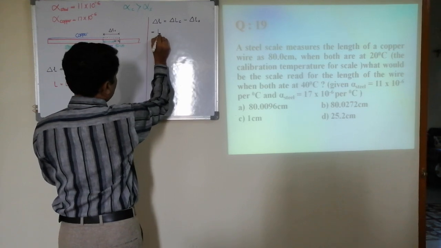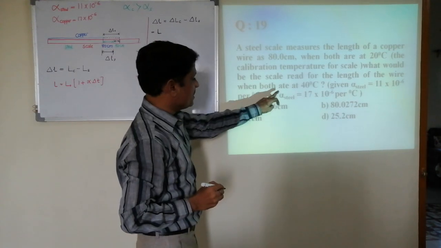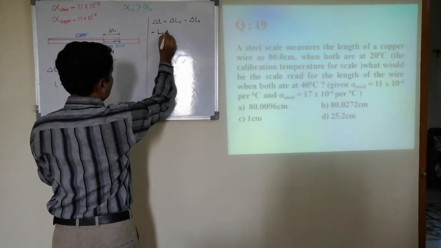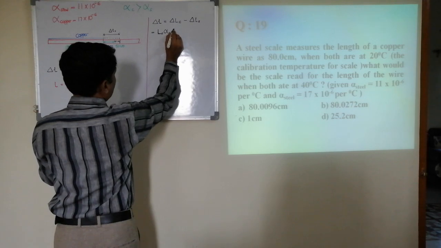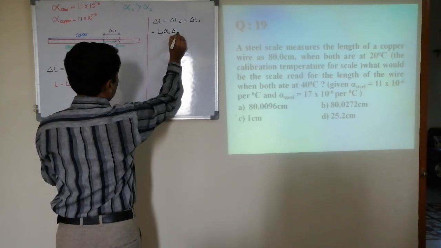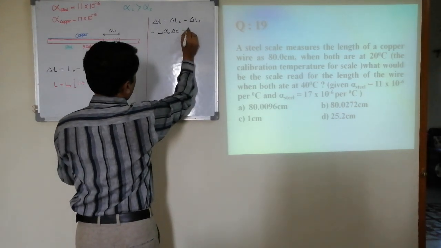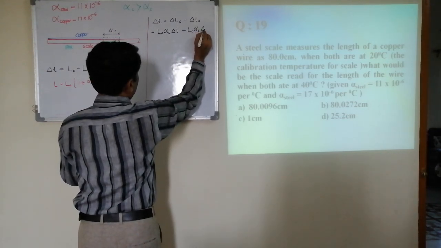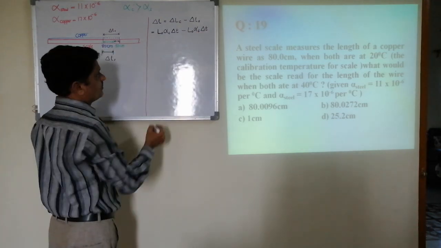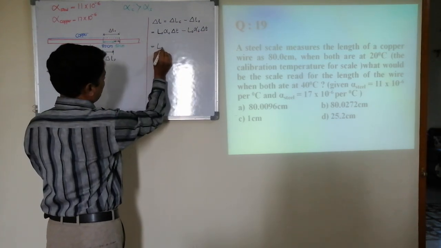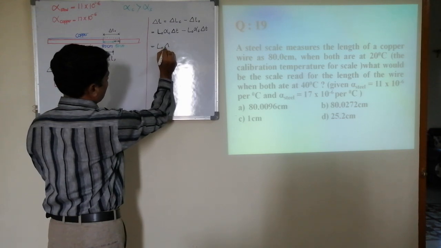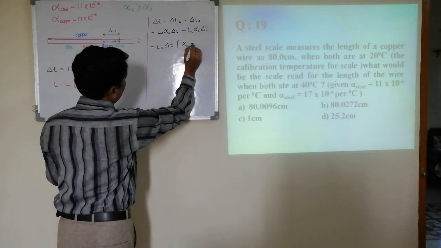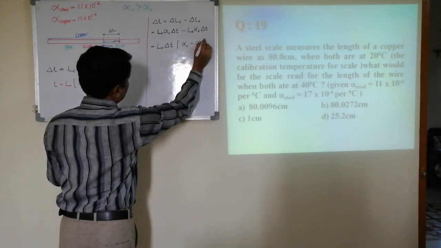Initially both have the same length, so we take L0 for both. L0 alpha of copper into delta T minus L0 alpha of steel into delta T. In both, L0 into delta T is common, so in bracket alpha of copper minus alpha of steel.